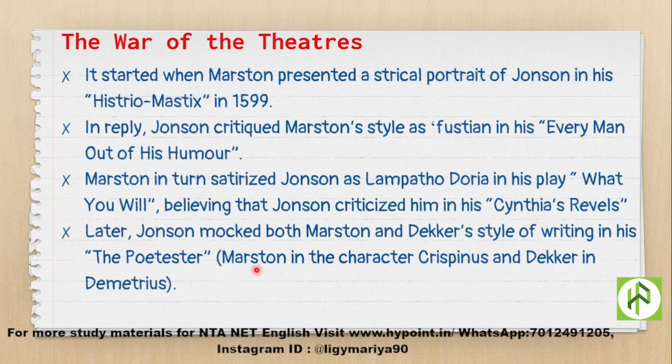And in this particular play, Poetaster, Marston is represented in the character Crispinus and Dekker in Demetrius. Jonson mocked and ridiculed both Marston and Dekker in his work known as The Poetaster, and Marston was ridiculed through the character known as Crispinus, and Dekker in the character Demetrius. So Crispinus and Demetrius, these two are characters in Jonson's play The Poetaster.